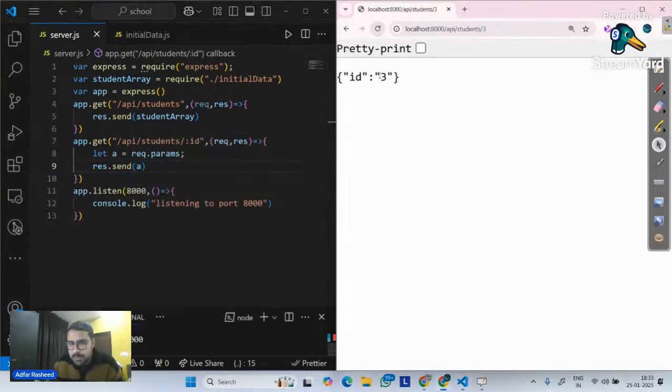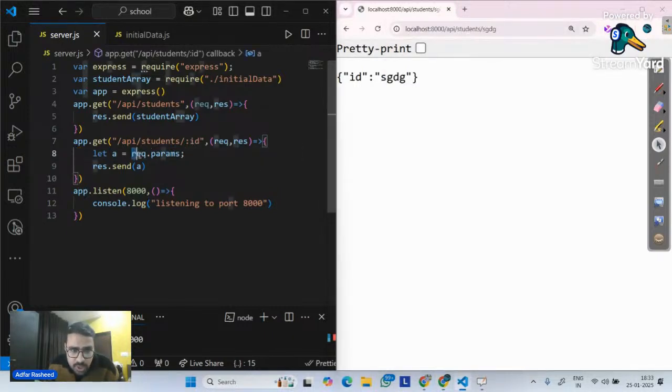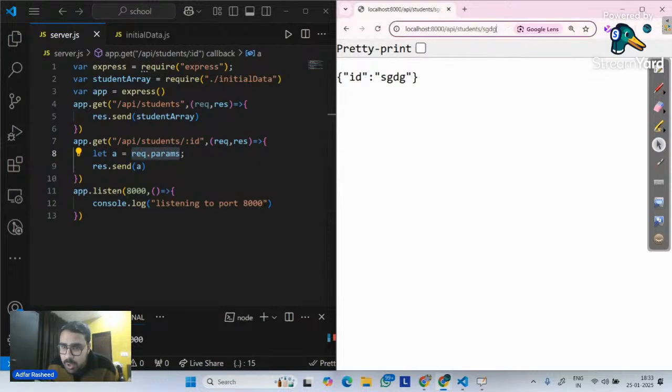So now if I refresh my page, we can clearly see it returns an object where ID is equal to 3. So it will take this as the key name and whatever the value is, it will return and put it in 3. If I write 4 here and click enter, ID becomes 4. If I write something else over this, that becomes my ID.